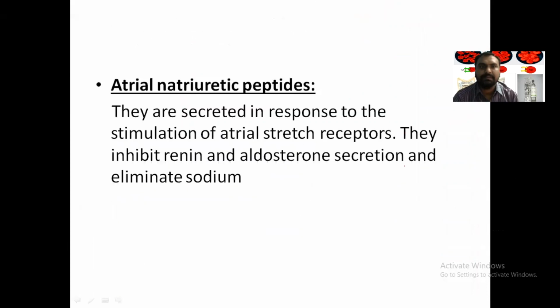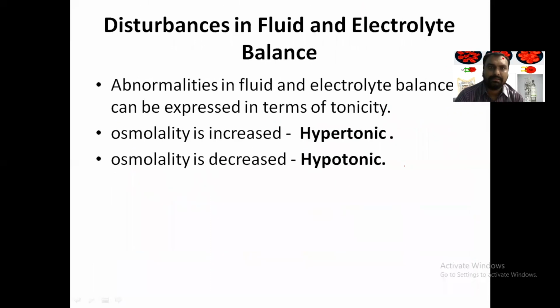Now, what are atrial natriuretic peptides? They are secreted in response to the stimulation of atrial stretch receptors, and they inhibit the renin and aldosterone secretion, and eliminate the sodium. So whenever the blood volume is increased, then this will act.